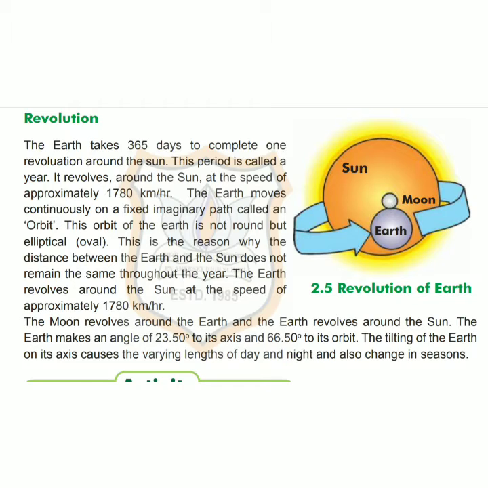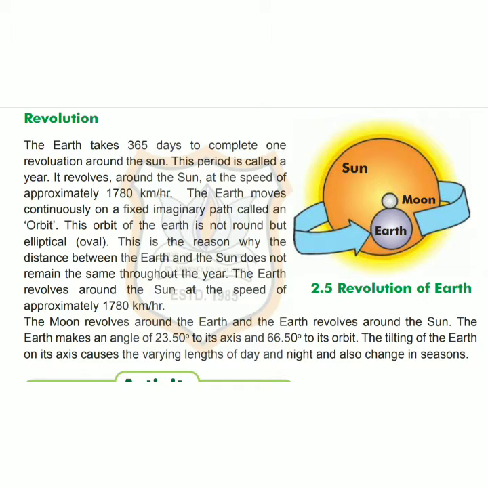The earth rotates on its own axis and also revolves around the sun. The movement of the earth around the sun on an imaginary path is called revolution. The imaginary path is called orbit. The orbit of the earth is oval or egg-shaped or elliptical in shape.